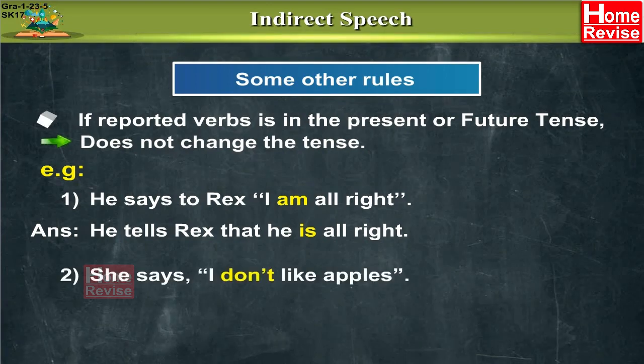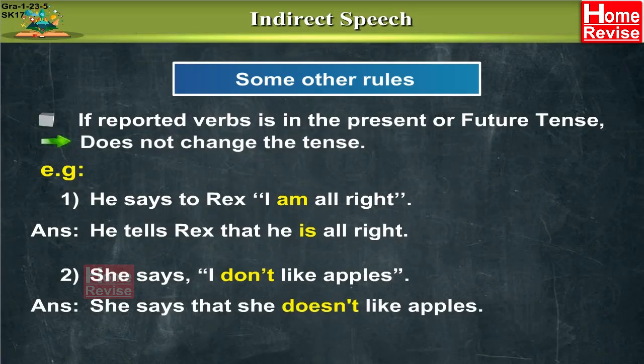Let's take one more example. She says, "I don't like apples." She says is the simple present tense verb. Hence, we are not going to make any changes to the tense in inverted commas. So, she says that she doesn't like apples. Doesn't is again a simple present tense verb. Hence, we have not made any changes.